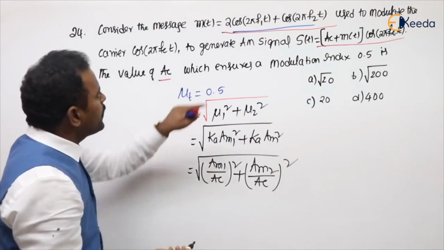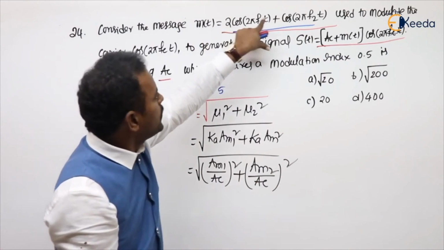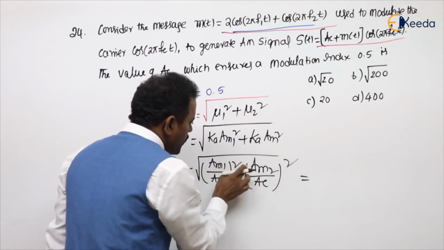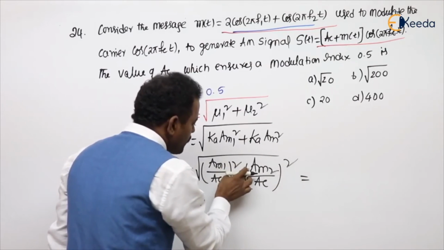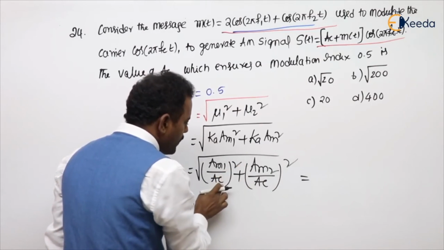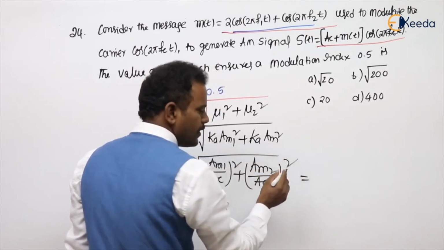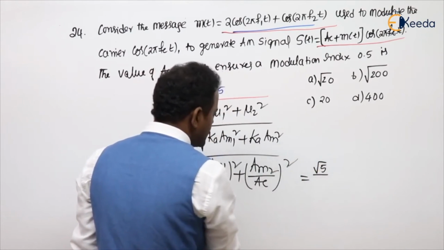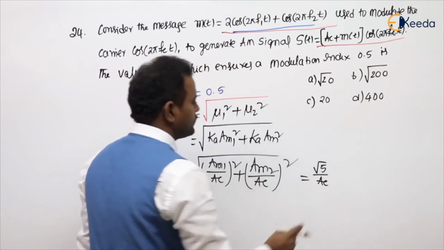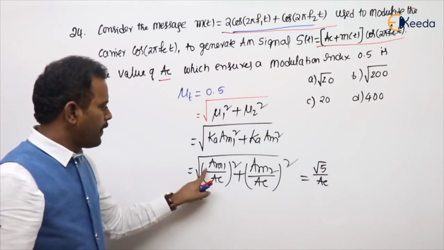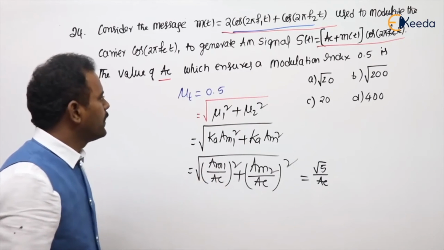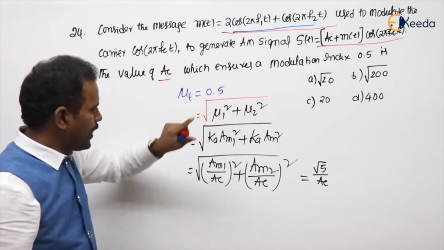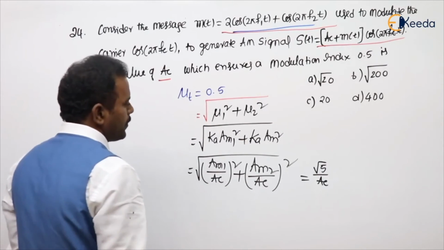See the given problem. What is the AM1 value? 2. The AM2 value, nothing is there, means 1. Substitute here. 2 square is 4, 1 square is 1. 4 plus 1 is 5, so 5 by AC square. Understanding my point or not? So root of 5 by AC square, or the root means AC. Are you following my point or not? 4 plus 1 is 5. And what is the value given? The given value is 0.5.